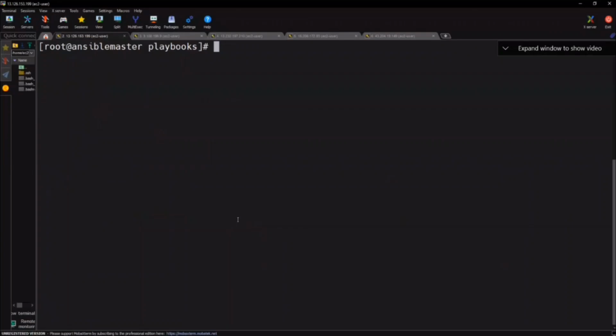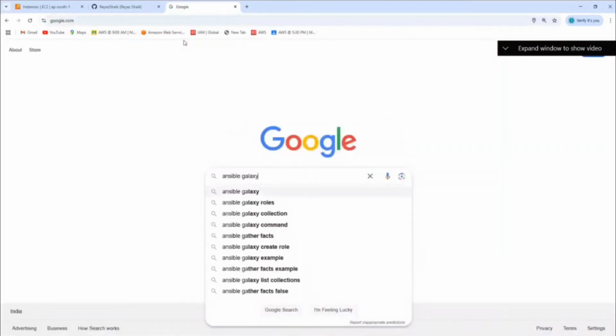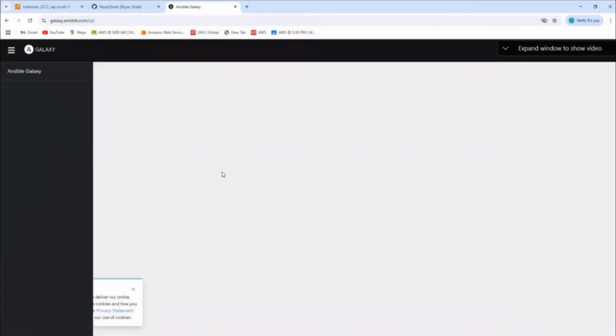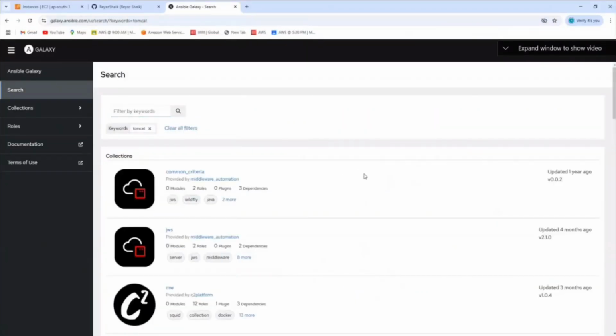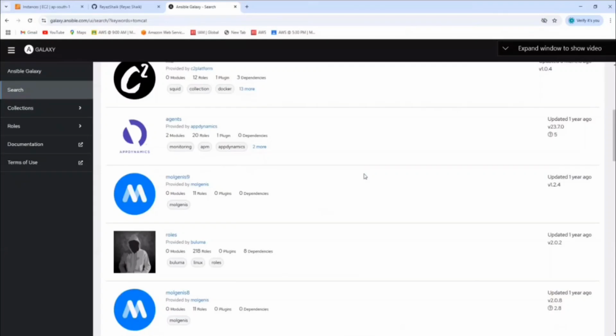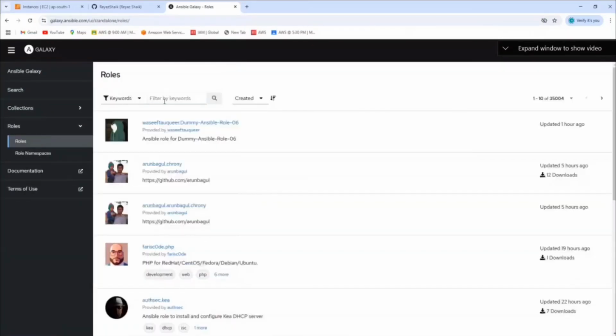So it's not that easy that for Tomcat you just write a playbook directly. I have a playbook also for that to set up Tomcat. But if you want to use predefined roles for Tomcat or any other packaged software, you can use Ansible Galaxy. Say that. Ansible Galaxy. So let's say for example, let's go here. If you see, go to Ansible Galaxy. Welcome to the Galaxy. And then whichever software you want to use, go for it. So for example, I'm going for Tomcat. And then here what do we have? Roles. So here.